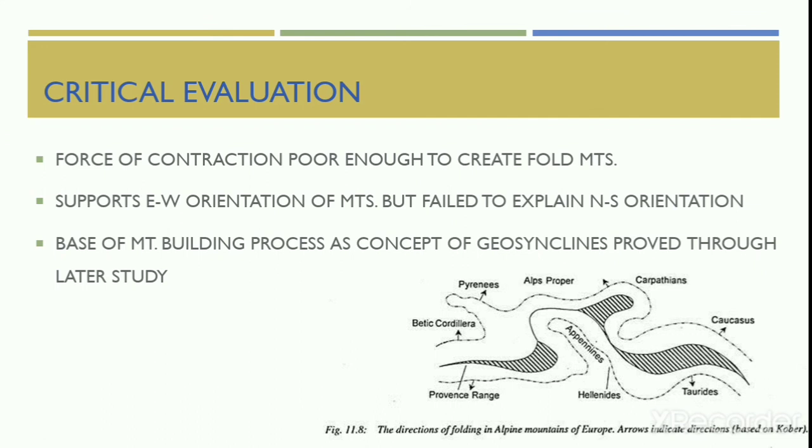However, with the development of the concept of plate tectonics, this view became meaningless. Kober's theory was able to support the east-west orientation of mountains like our Himalayas, but he failed to explain the north-south direction of the mountains.